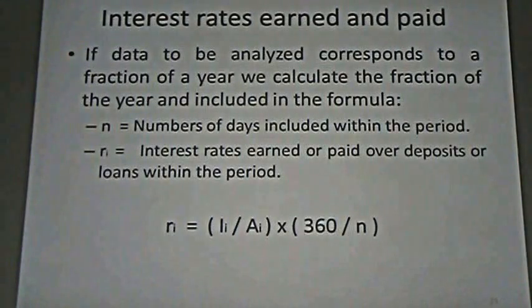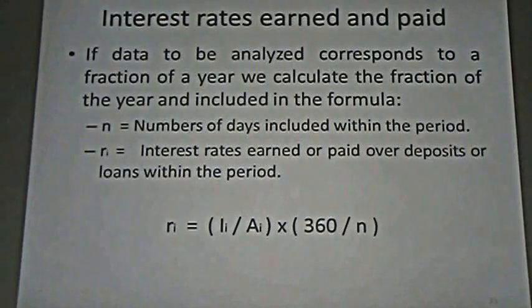Suppose interest for the first 3 months divided by the average, not of all the year, but of the 3 months too. Remember that in the case of income statements, we are speaking about a flow of 3 months. But in the case of loans or deposits, we are speaking about a situation: how much do we have in loans or in deposits on 1 date, not in a period. So we need to check this information.